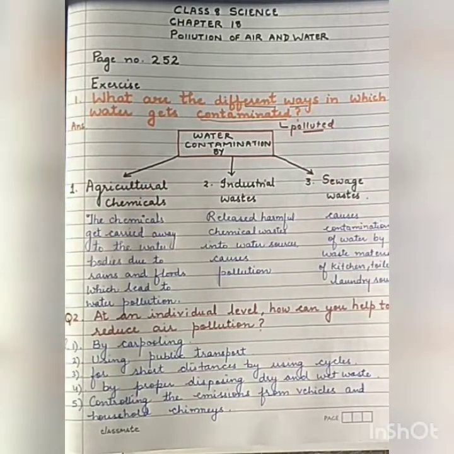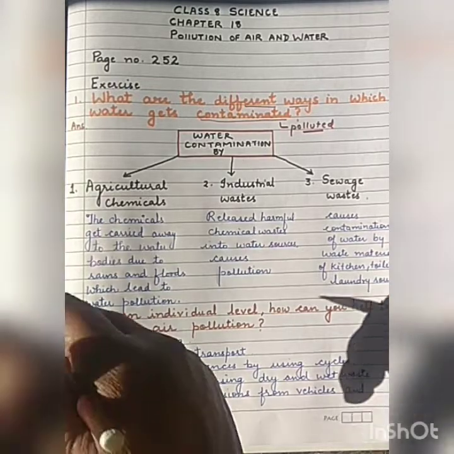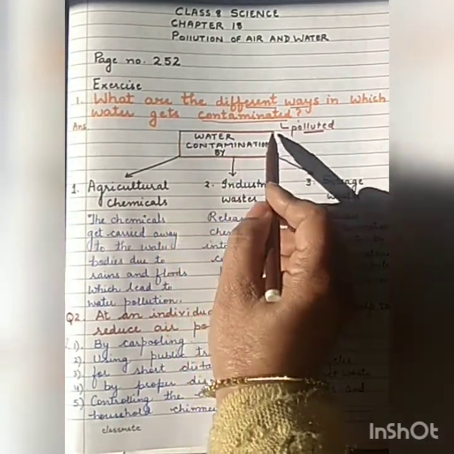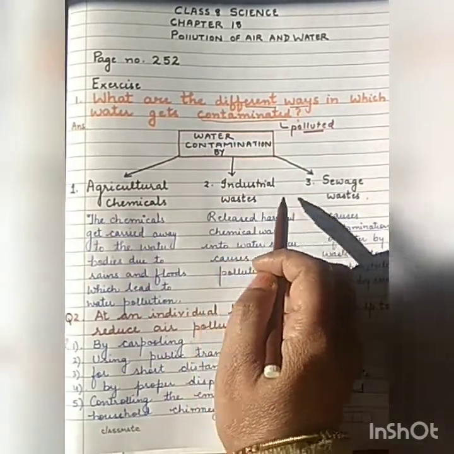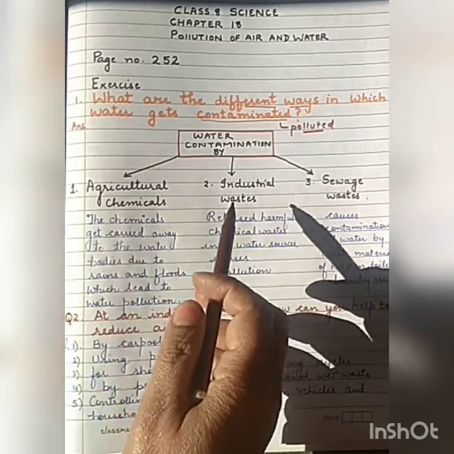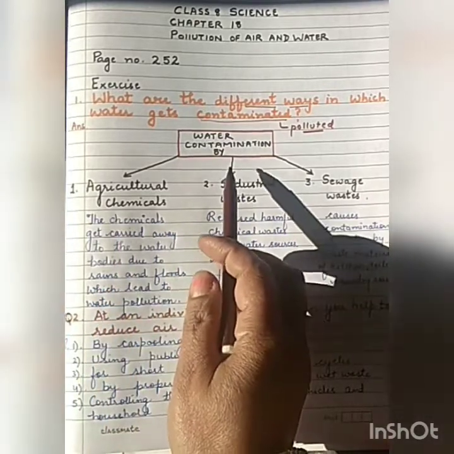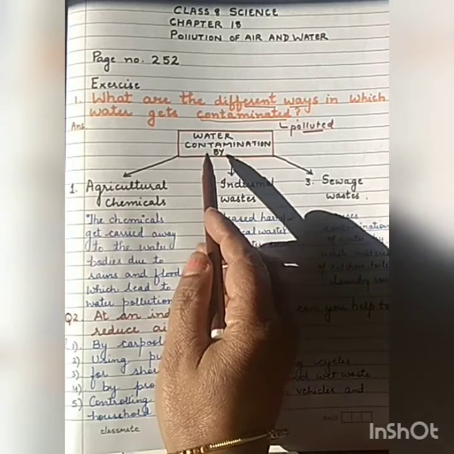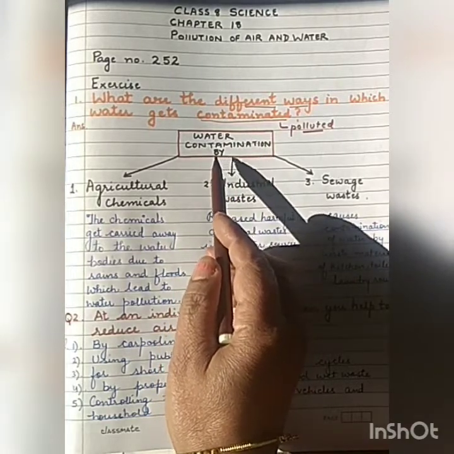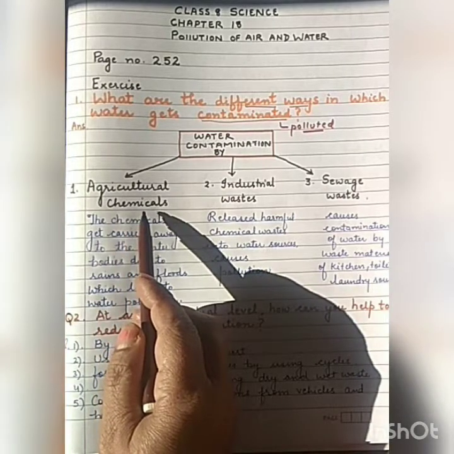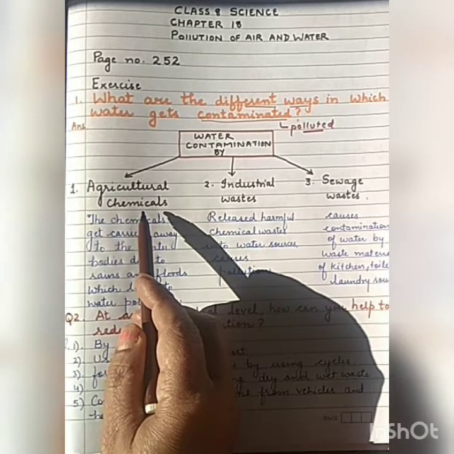What are the different ways of contamination of water, pollution of water? Here I have prepared a flow chart for you. If you forget to write down these points in detail, you can simply draw a flow chart in your exams. Water contamination, number 1, is agricultural chemicals which are present in fertilizers.